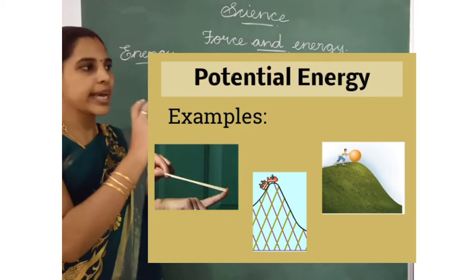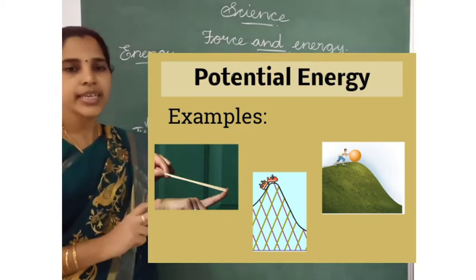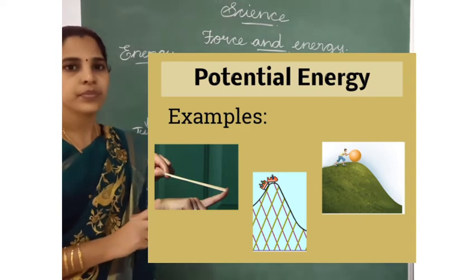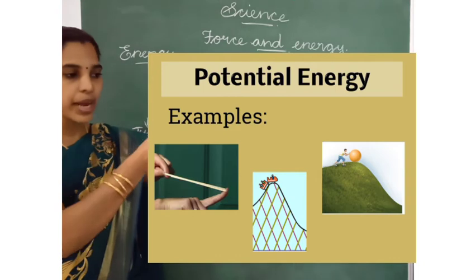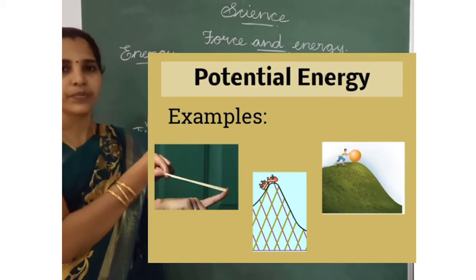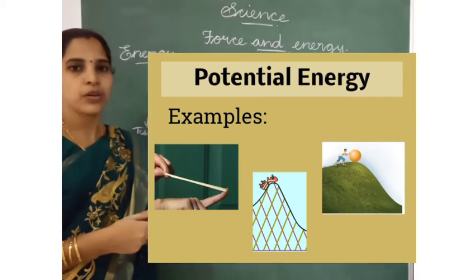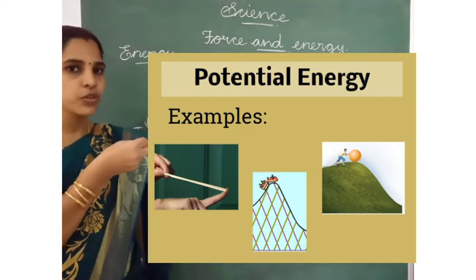And other examples: water stored in a dam, and a stretched rubber band. When we stretch the rubber band, it will be ready to move. Before that, it takes its position. And bow and arrow. Before shooting the arrow, it takes its position.